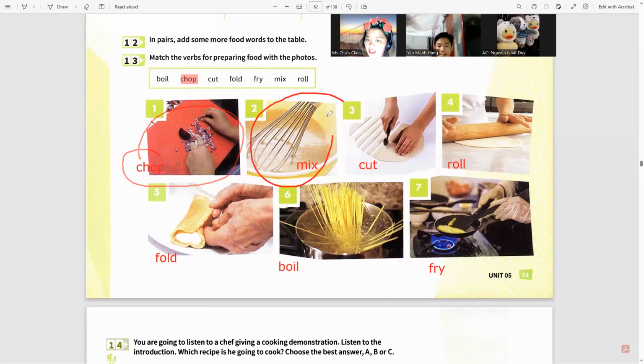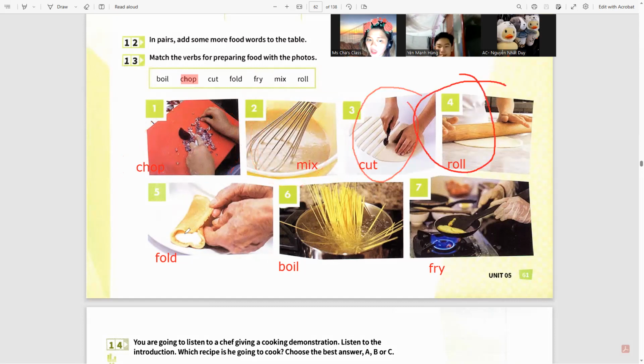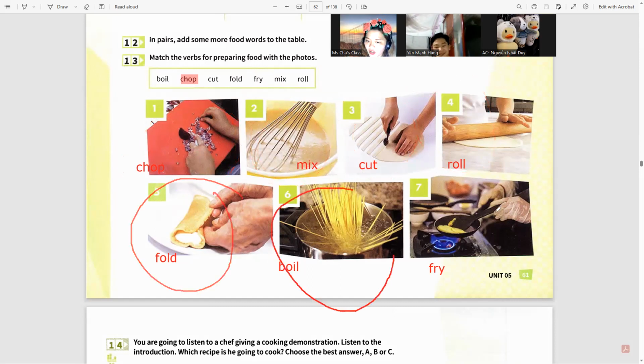Is she chopping, mixing, cutting, rolling, boiling, or frying? Fry. Frying. This is the simplest one, by the way.